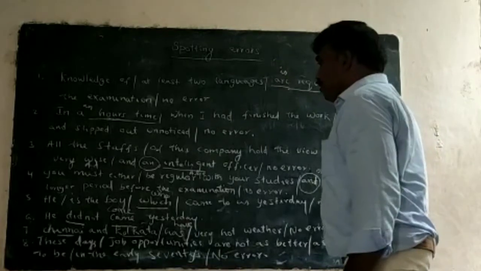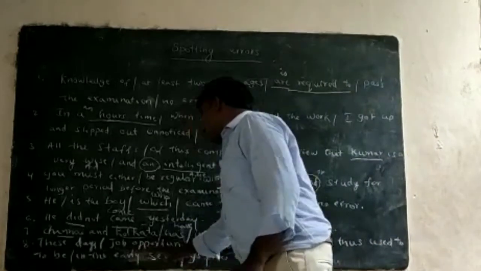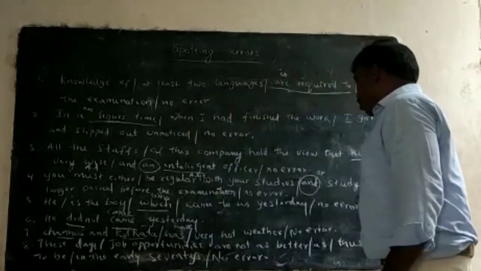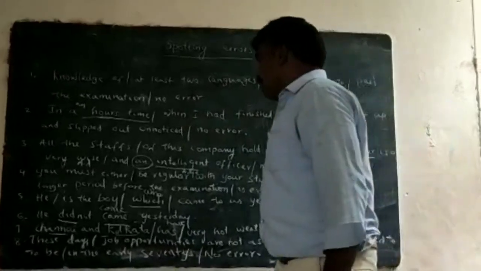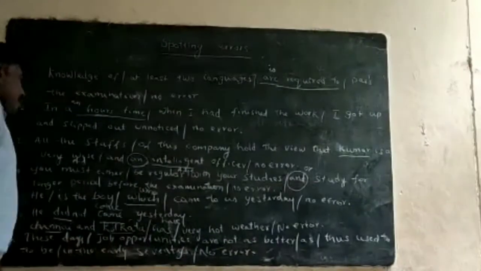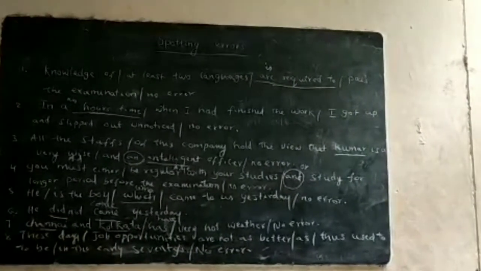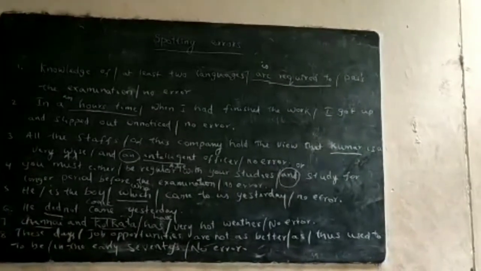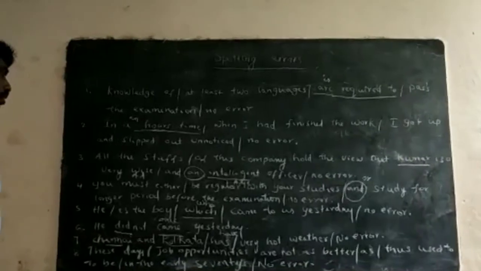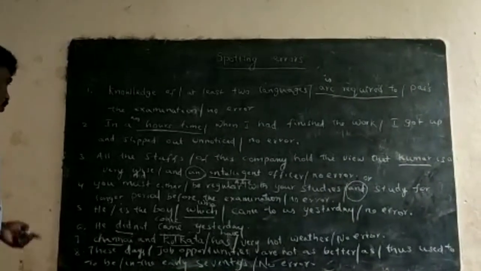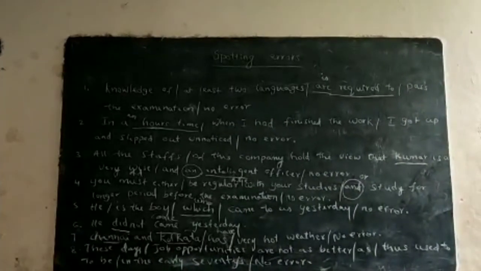The eighth one: "These days, job opportunities are not as better as they used to be in the early 70s." The meaning is that in the 70s, job opportunities were more than now.